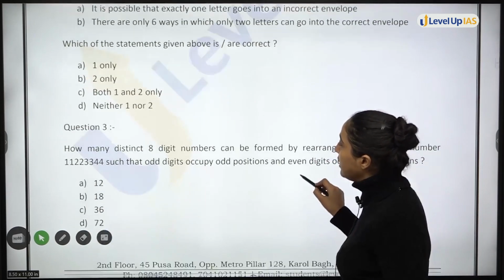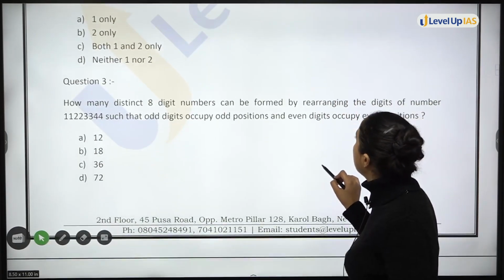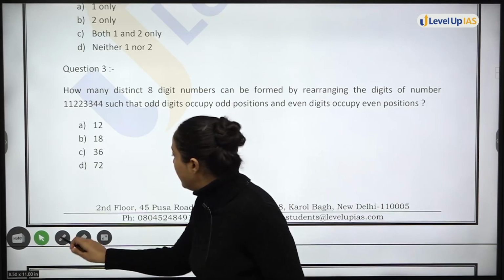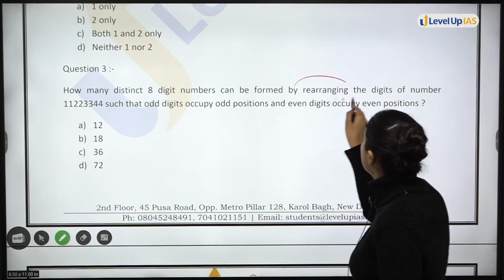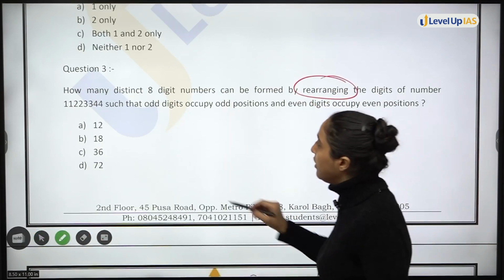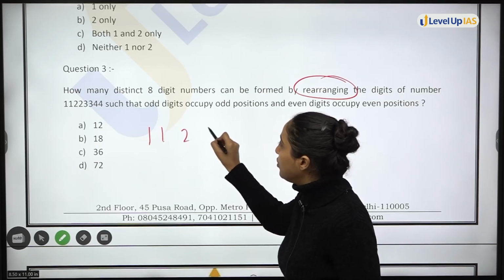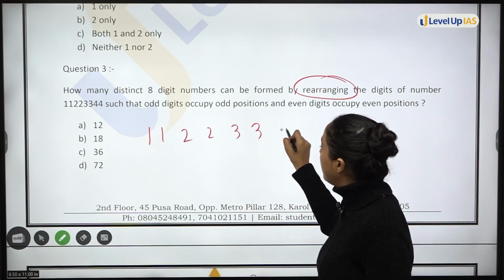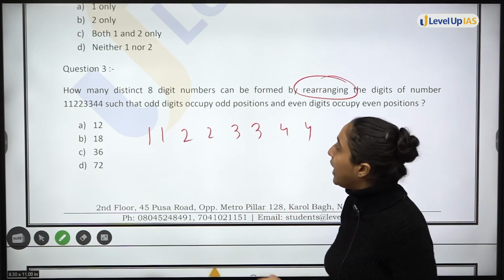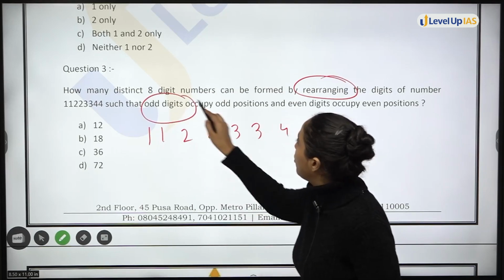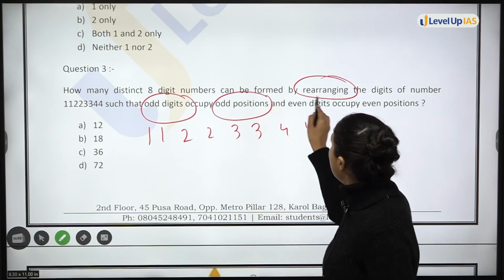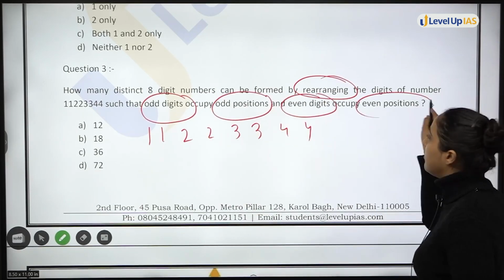How many distinct 8-digit numbers can be formed by rearranging the digits of number 1, 1, 2, 2, 3, 3, 4, 4, so that odd digits occupy odd position, even digits occupy even position.